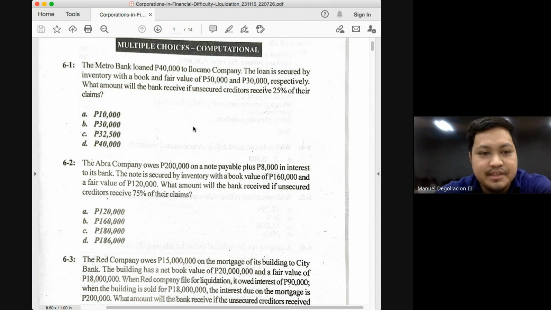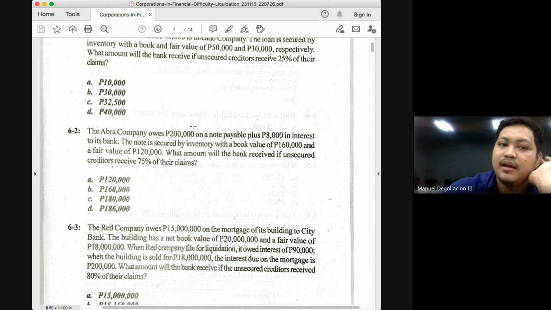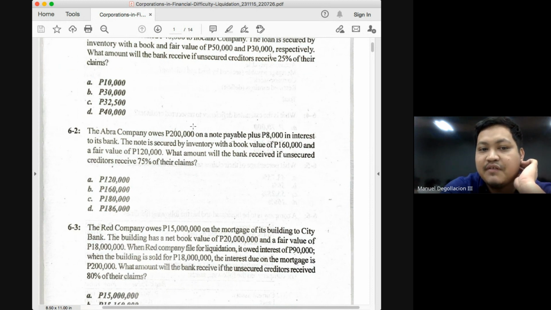Let's proceed to problem 6-2. The Abra company owes 200,000 on note payable plus 8,000 in interest to its bank. The note is secured by inventory with a book value of 160,000 and a fair value of 120,000. What amount will the bank receive if unsecured creditors receive 75% of their claim?